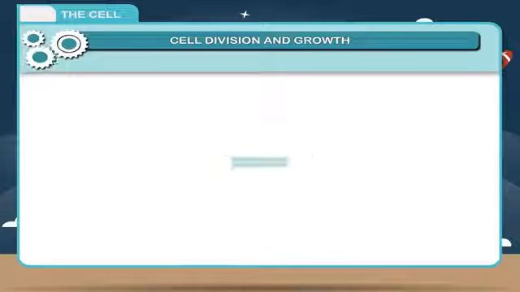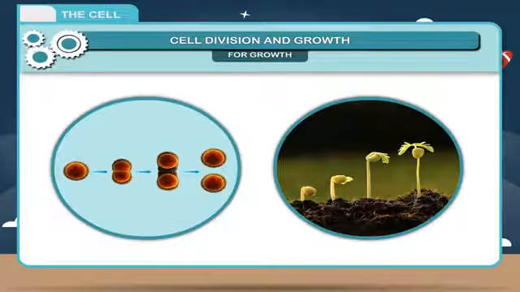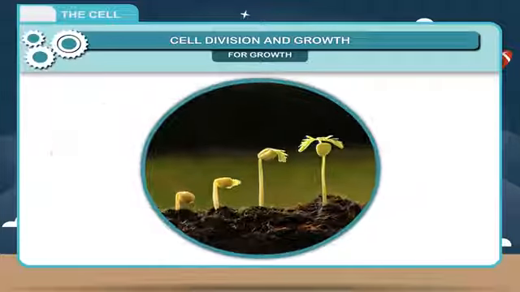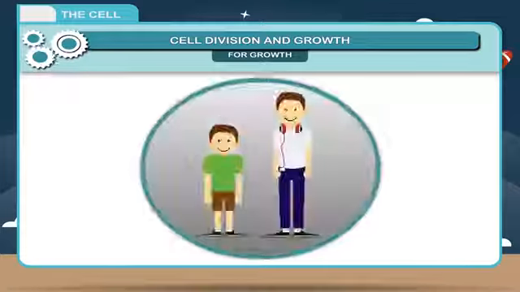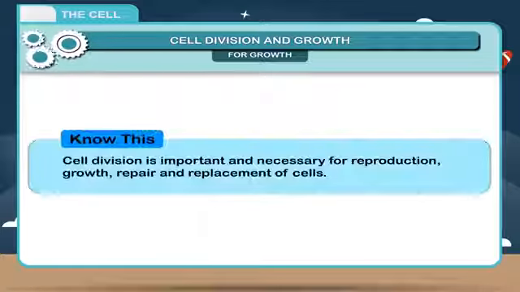For growth, when cells divide, the body size increases, because as the number of cells increases, the organism grows. For example, a seedling grows into a big plant, and a baby grows into a child and then into an adult. Know this: cell division is important and necessary for reproduction, growth, repair, and